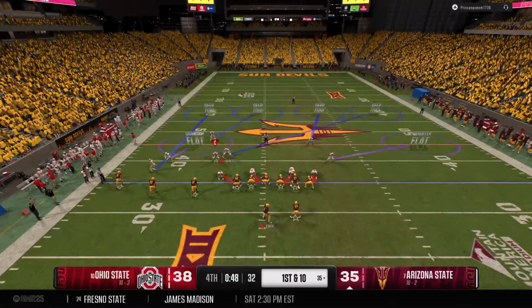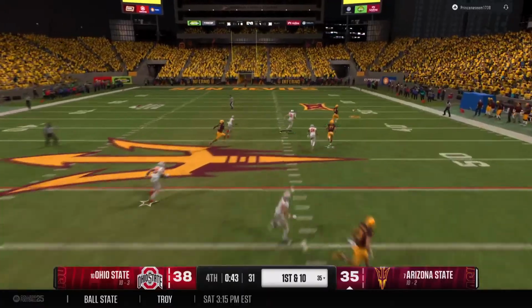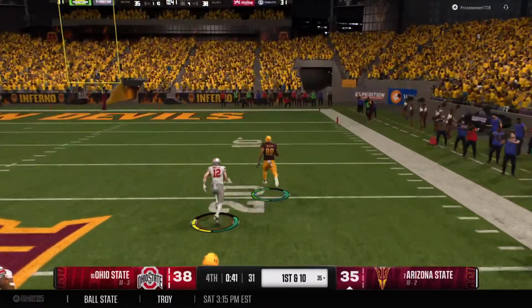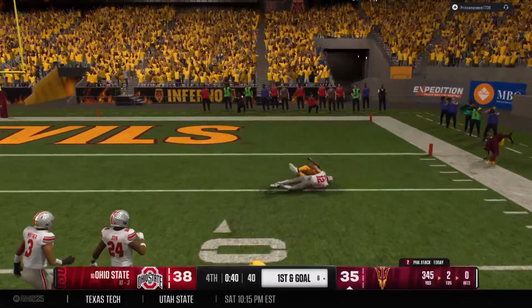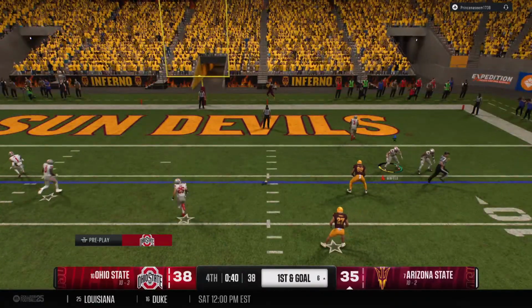Looks like the QB is changing the play at the line. And the clock winding down. They'll take a deep shot. The catch is made for a huge pickup. The gain moves the football to the 6-yard line. It'll be first down and goal.